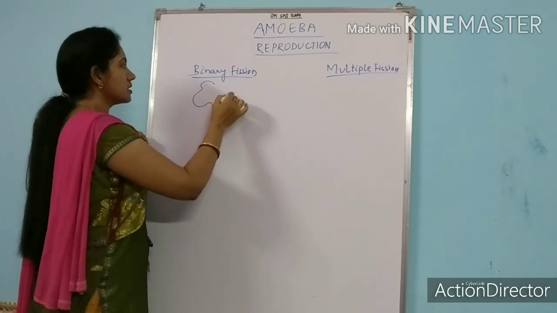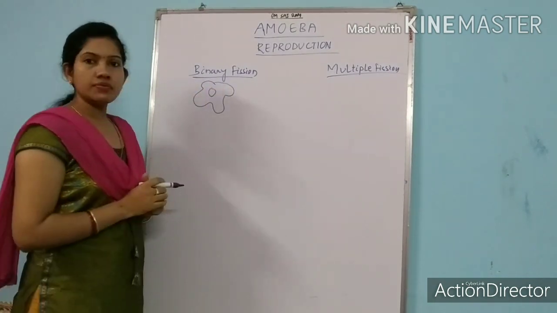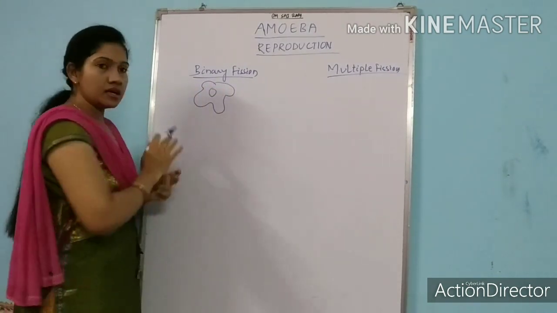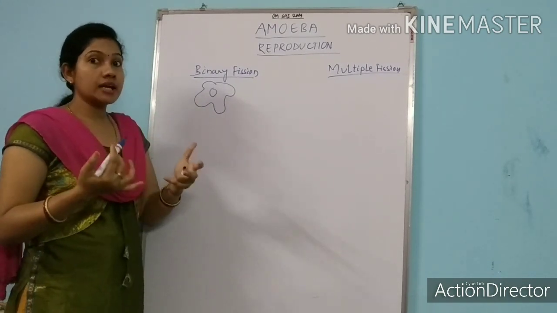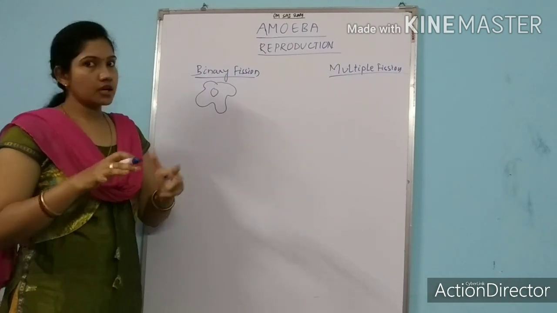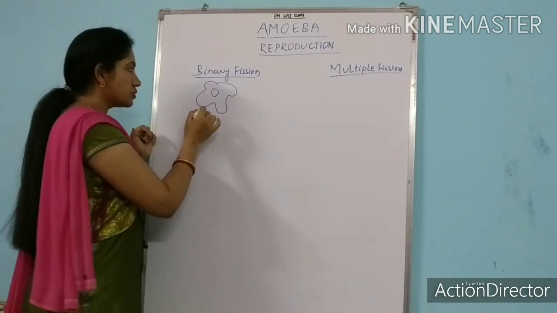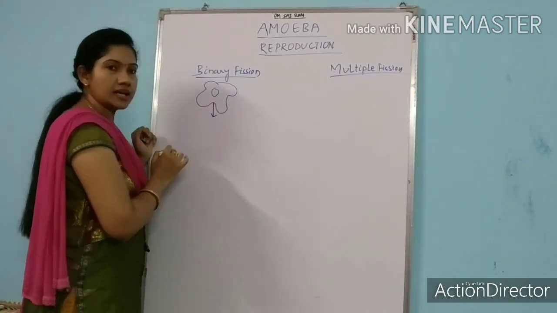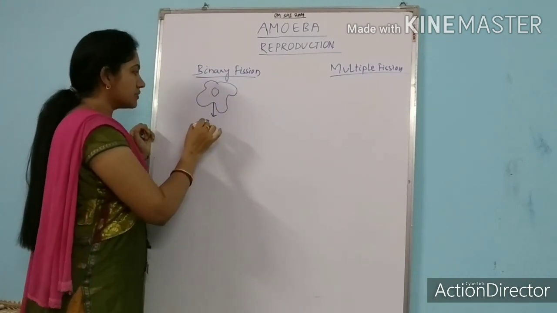See, this is the parent body of amoeba. This is the parent amoeba, which is now ready to reproduce. Now it is in its adult stage. So here it will start dividing. How will it start dividing?